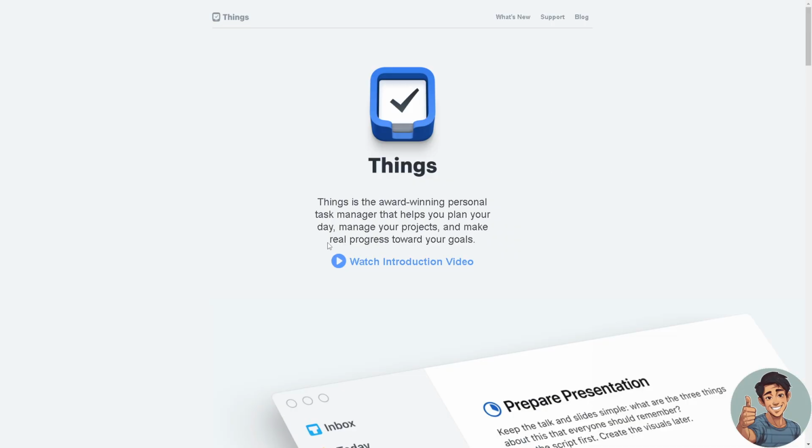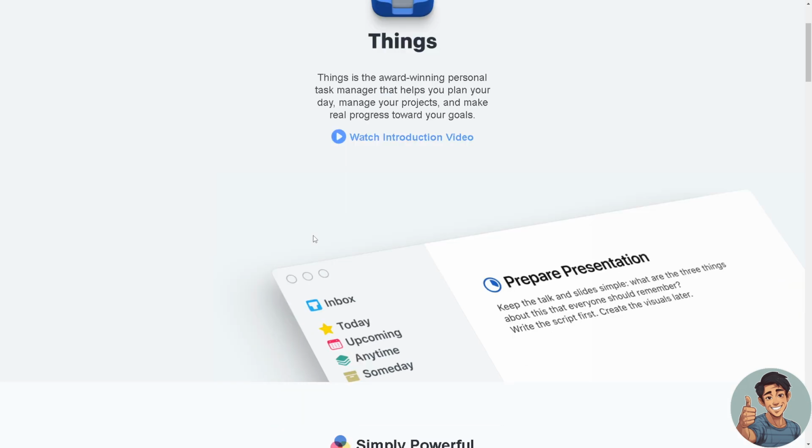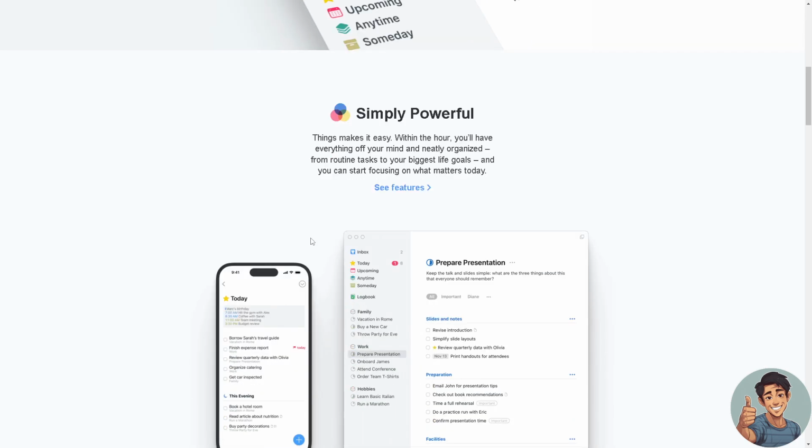Okay, so to begin with, Things 3 is a popular task management application. It's developed by Cultured Code. It's designed to help users organize, manage, and track their tasks and to-dos efficiently across macOS, iOS, and iPadOS devices. So please take note of that.